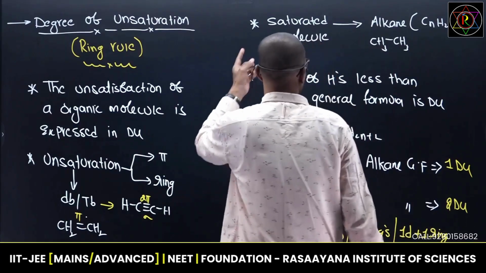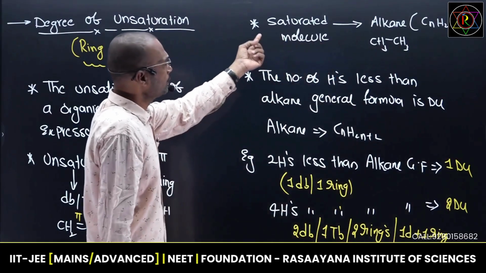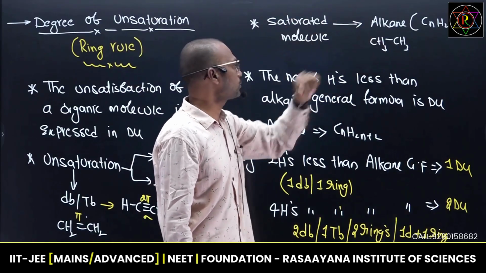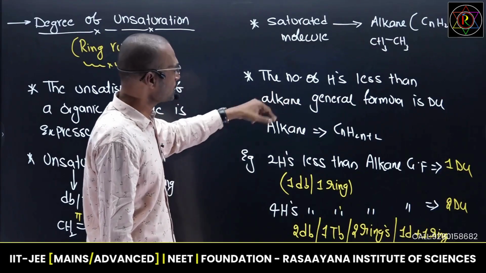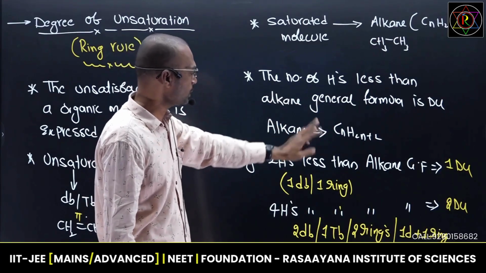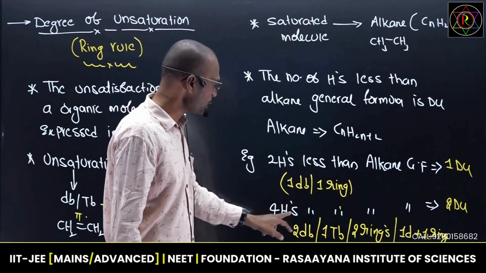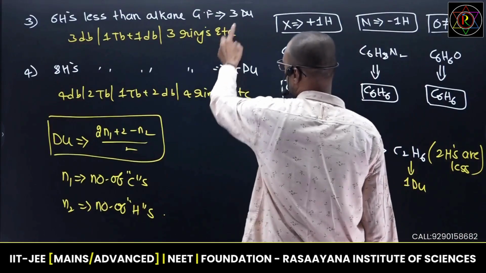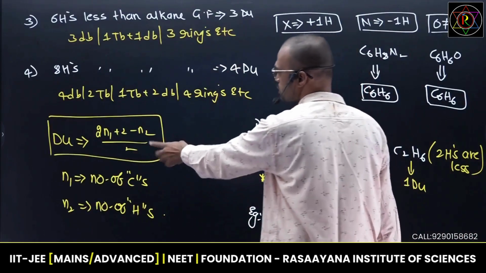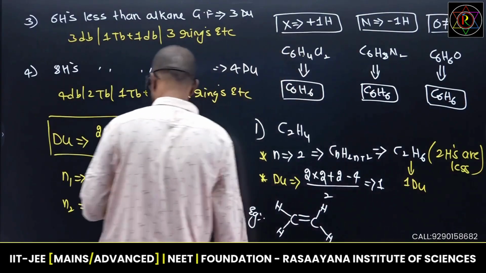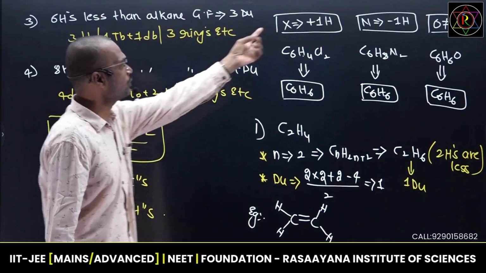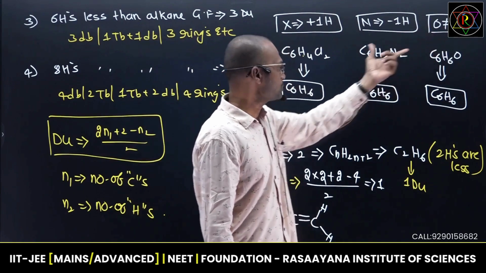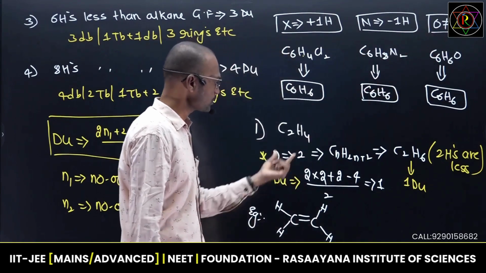Every saturated molecule we are going to consider as an alkane. Every unsaturated molecule wants to become an alkane only. The number of hydrogens less than the alkane general formula is DU. So this is the formula. If 2 hydrogens are less, 1 DU; 4 hydrogens are less, 2 DU; then we can also go through 3 DU, 4 DU like that. N1 is the number of carbons, N2 is the number of hydrogens. Every halogen adds 1 hydrogen, every nitrogen removes 1 hydrogen. There is no effect of oxygens. Use these examples.